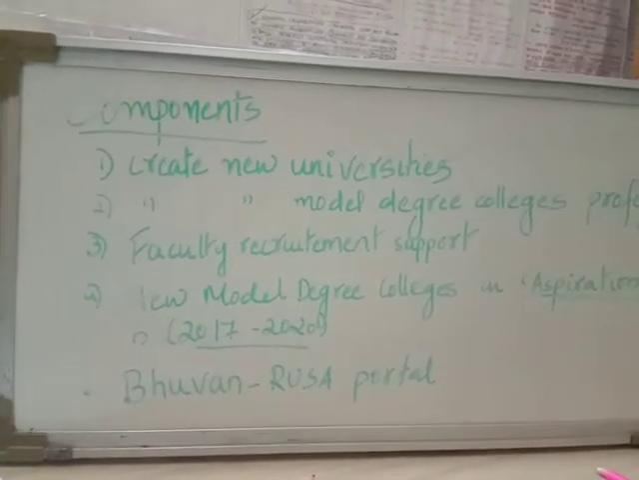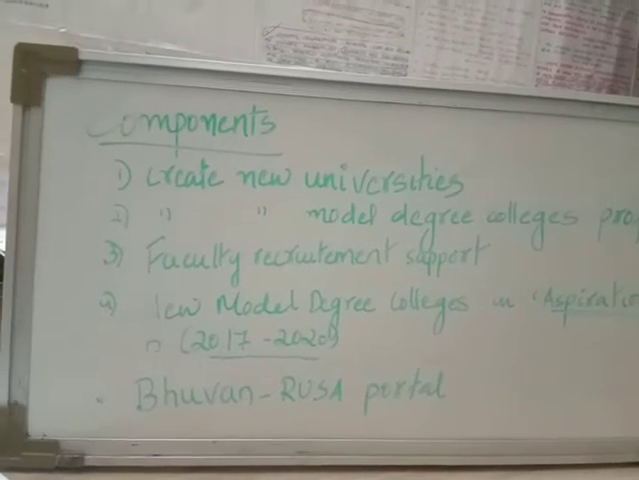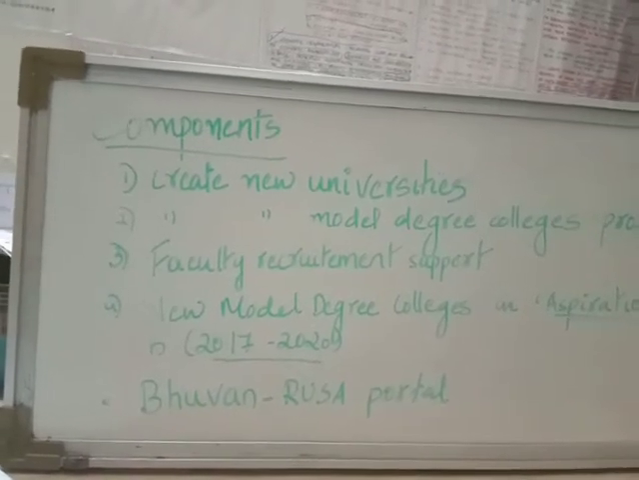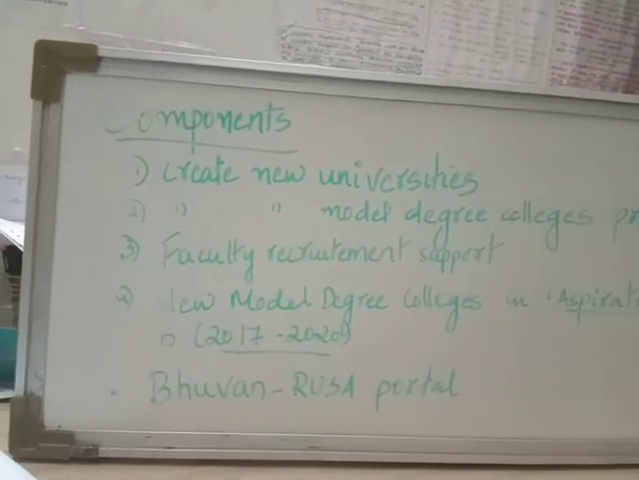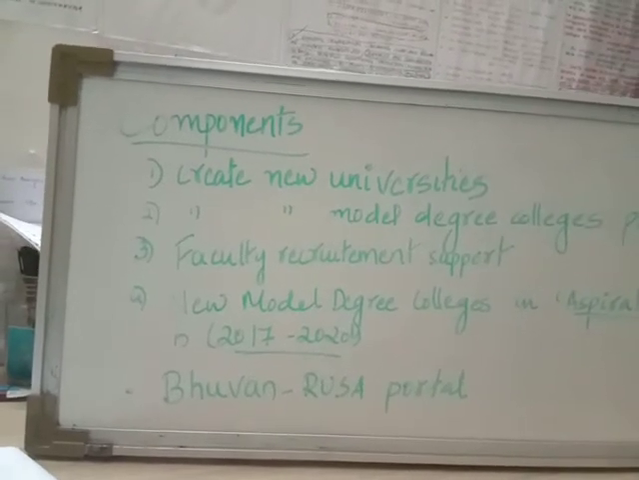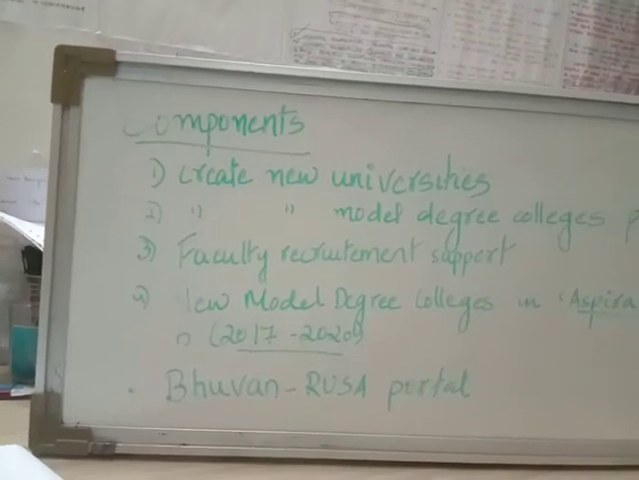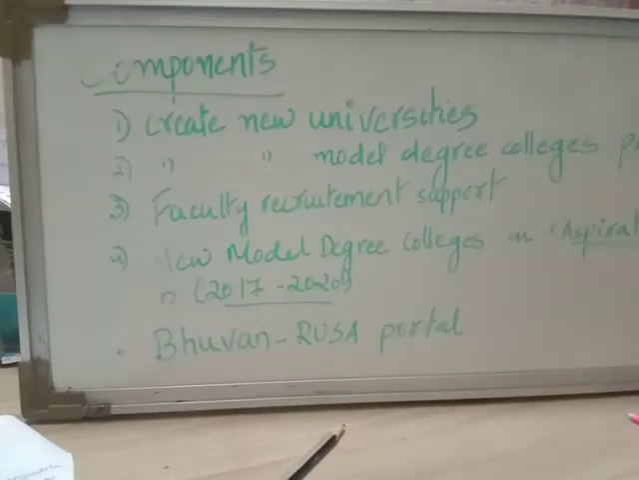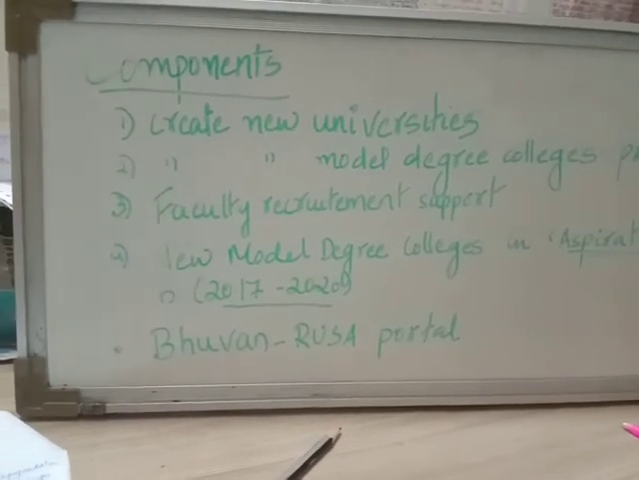Then institution names can be uploaded. Then a new work or an upgraded work, the current stage of the work, how much percentage has been completed, the bank name, account number, the amount that has been released, and the amount that has been utilized. All these things can be uploaded into this Bhuvan RUSA portal.